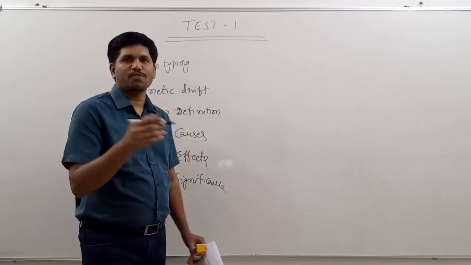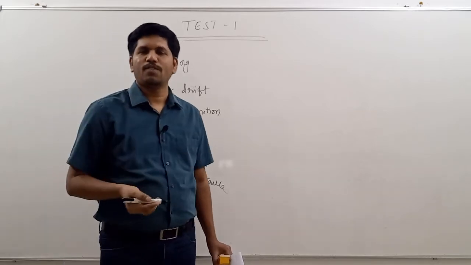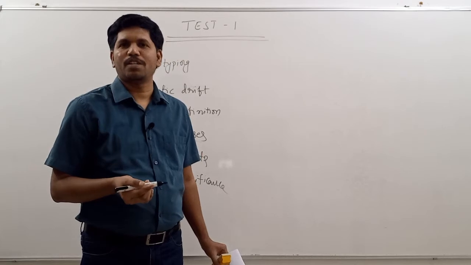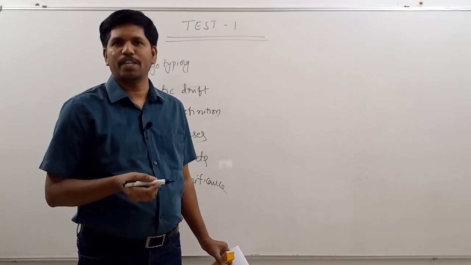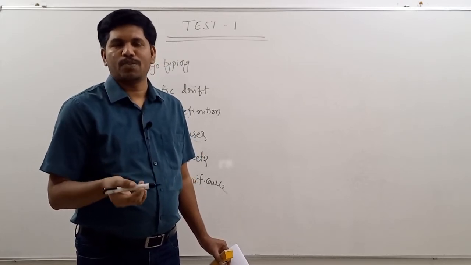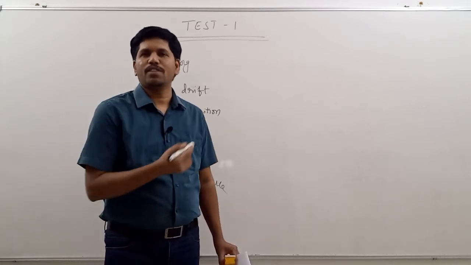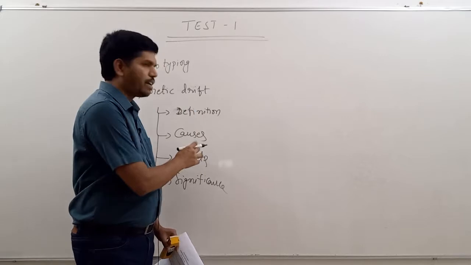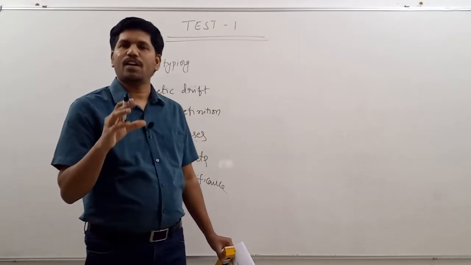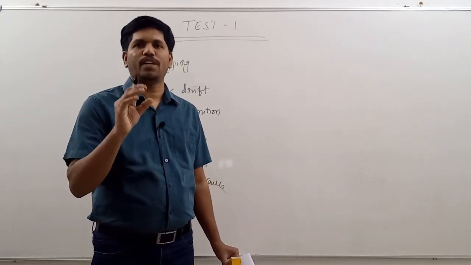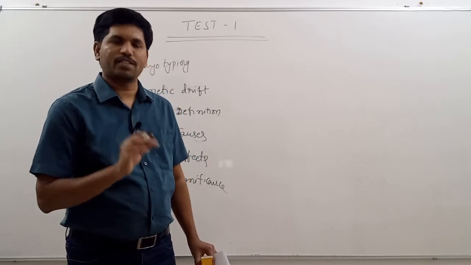Later, causes. There are 4 causes. Almost all the students have written what are those causes. Natural calamities, migration and practice of inbreeding, absence of progeny or production of inadequate number of progeny, and you have to explain with some examples. After that, effects, bottleneck effect and founder's effect. If you write those 2 effects briefly, that is sufficient.